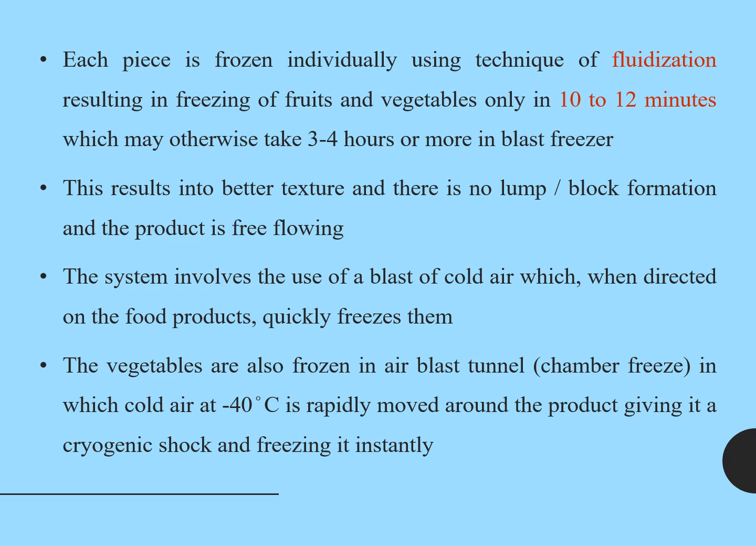And the system involves the use of a blast of cold air, which when directed on the food product quickly freezes it. So the vegetables are frozen in an air blast tunnel at minus 40 degrees Celsius and rapidly moved around, giving the product a cryogenic shock and freezing it instantly. So the pieces will be frozen individually and uniformly, at a good fast freezing rate.